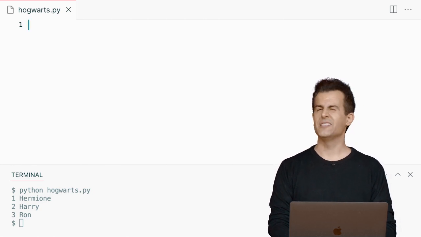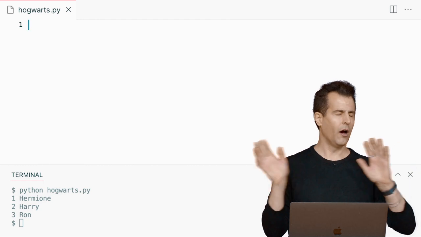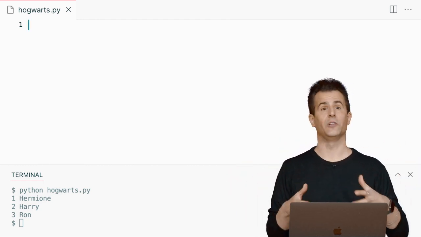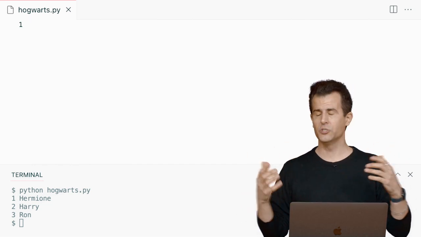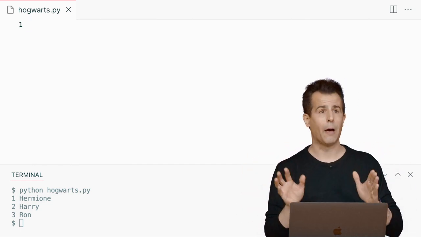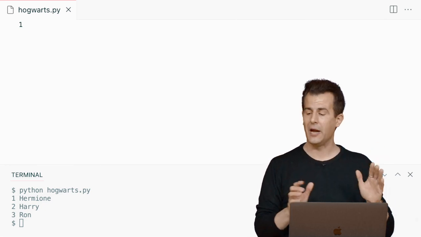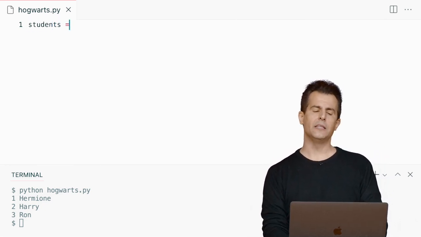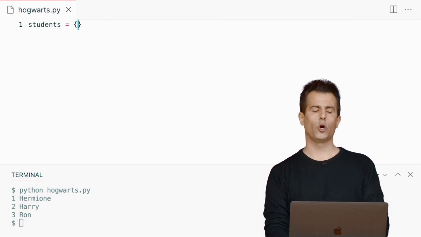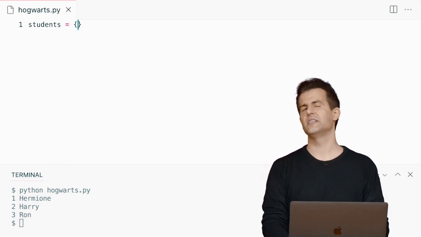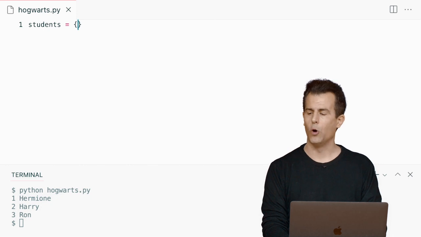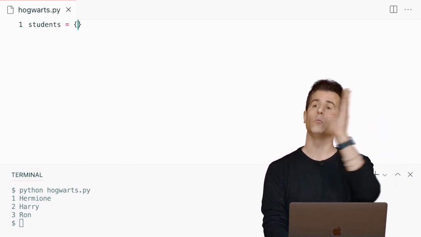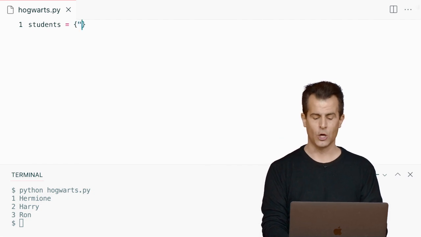We've seen curly braces in the context of F strings, completely unrelated. Sometimes you run out of keys on the keyboard and the authors of a language need to start reusing symbols in different ways. That's what's about to happen. We're using curly braces in a different way now. So let me create a variable called students, and let me go ahead and set it equal to open curly brace and close curly brace. This is an empty dictionary at the moment. And here's how a dictionary works. It allows you to associate something with something else. And you do that like this.